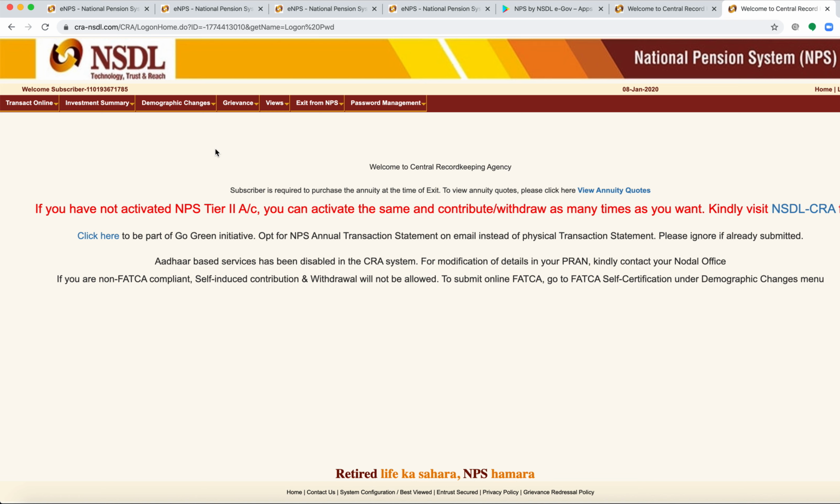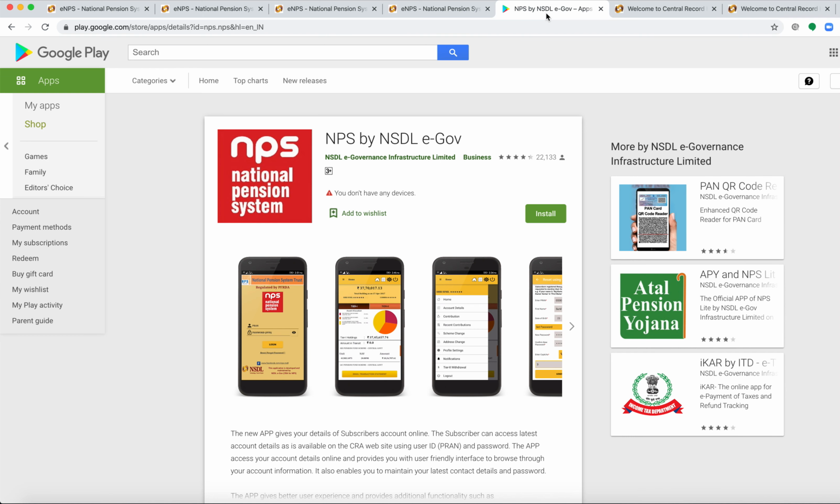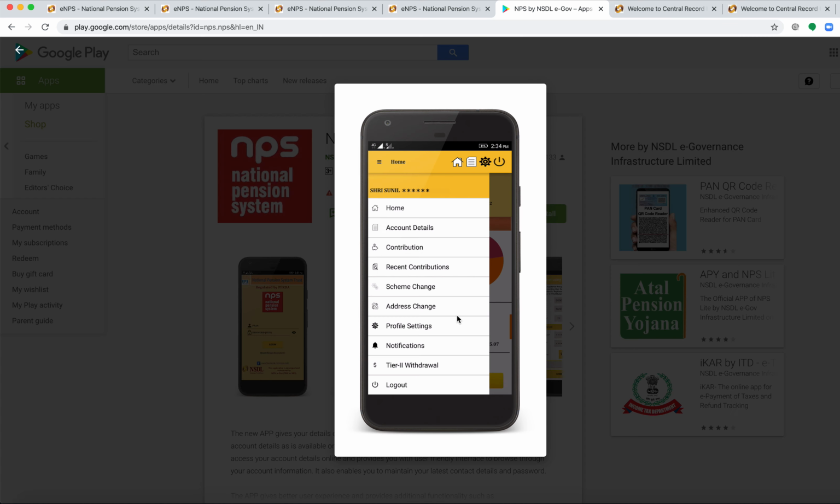This way you can manage your eNPS account. In addition to this, there is an Android app given by the NPS. This app can be installed, and via this app you will get all the options to manage your NPS account.